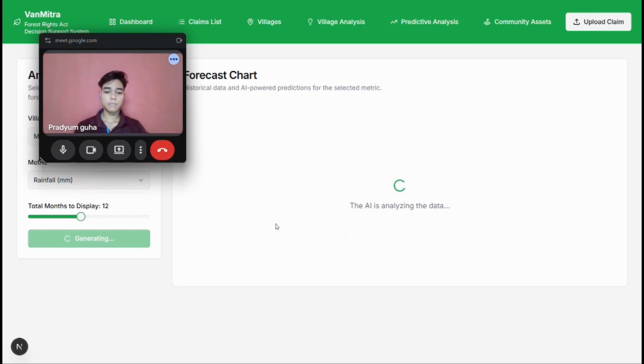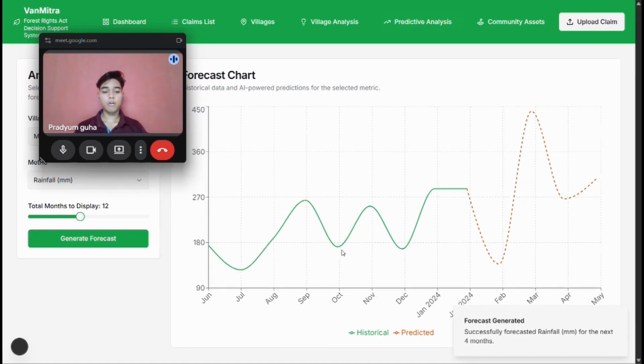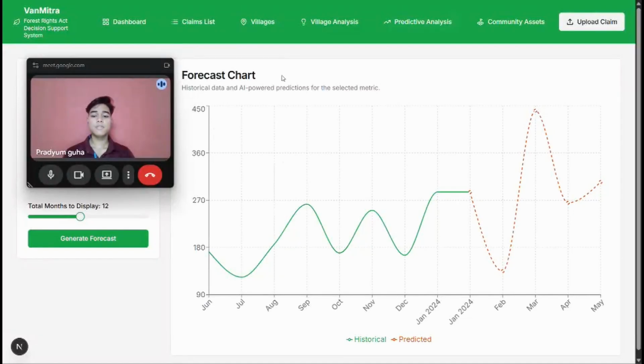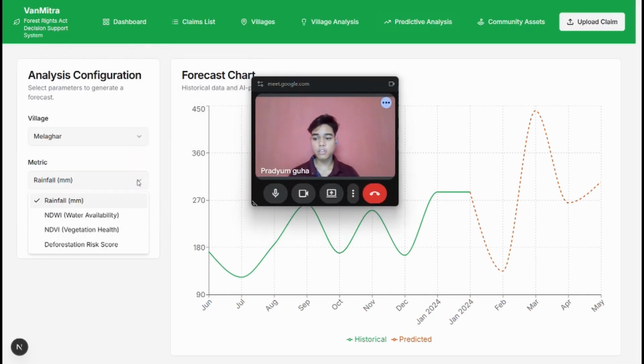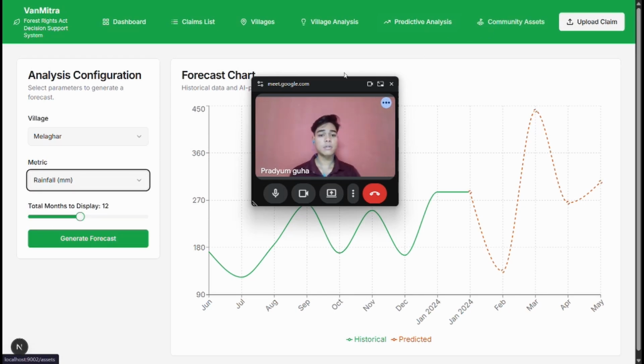So here, this will forecast the rainfall. Suppose as we can see here, this is the historical data that was recorded in Melargar, and from here, this is our predicted data that this much rainfall will be there, and it's not just for rainfall. We can see water availability if there is scarcity of water, vegetation health, deforestation risk also, and this is our community assets here.